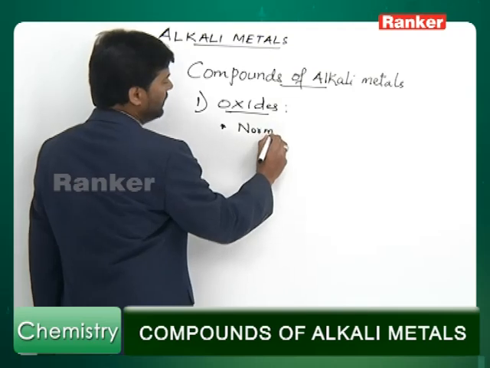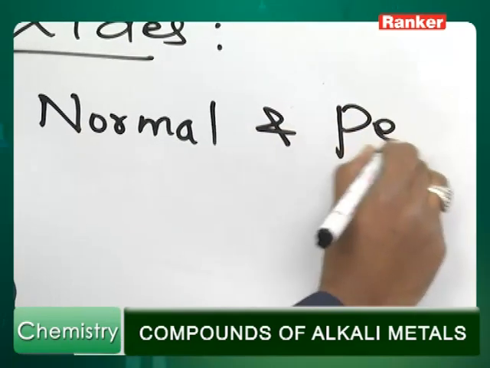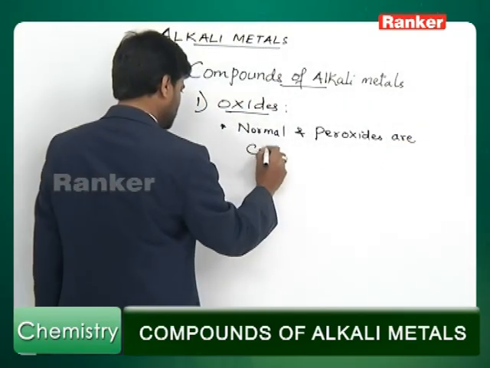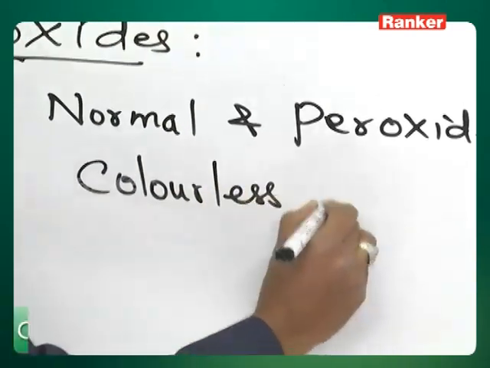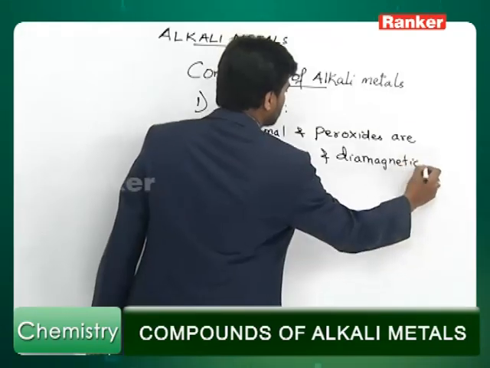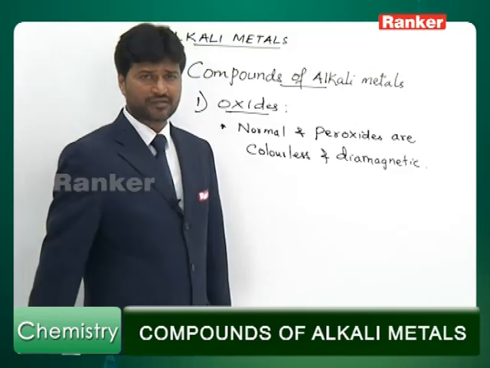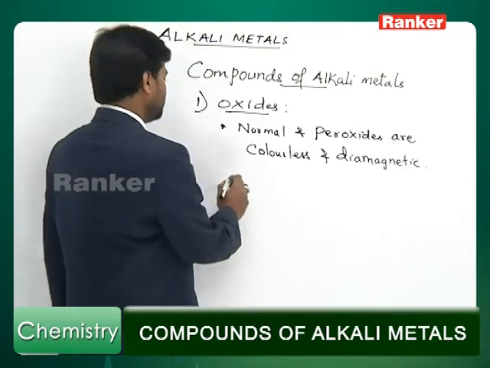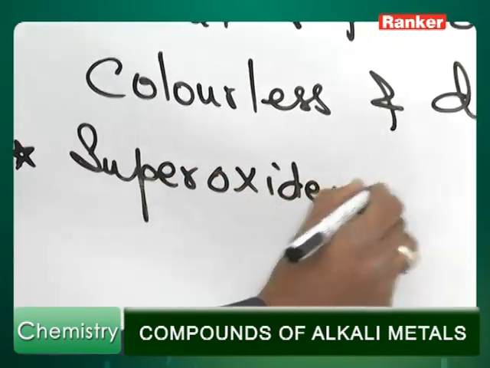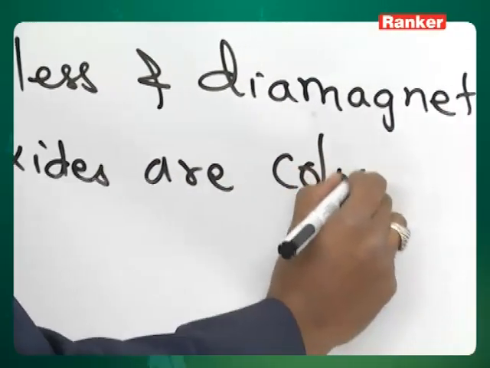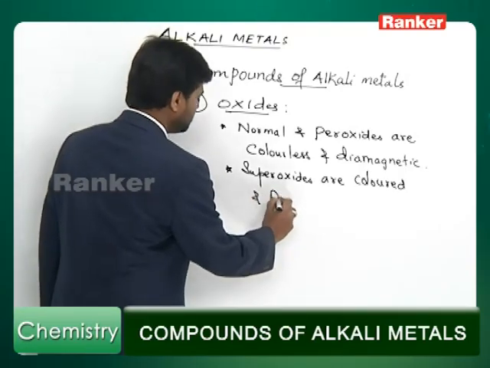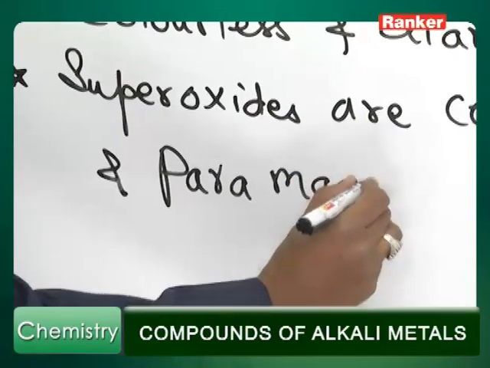Remember that normal oxides and peroxides are colorless and diamagnetic. Normal oxides and peroxides of alkali metals are colorless as well as diamagnetic, whereas superoxides are colored. They are generally yellow colored and they are paramagnetic.